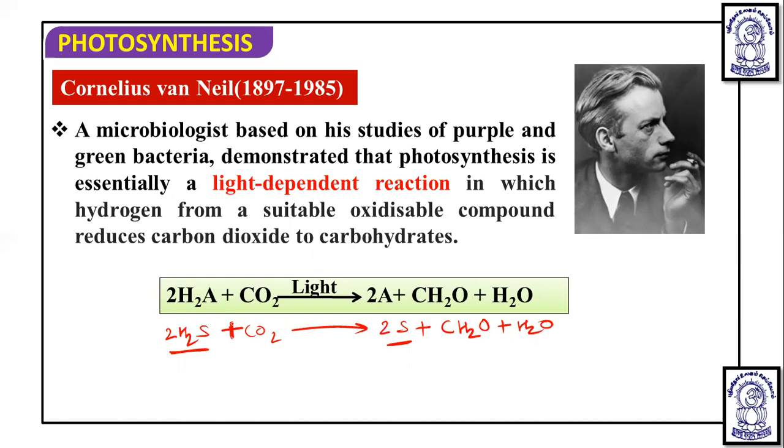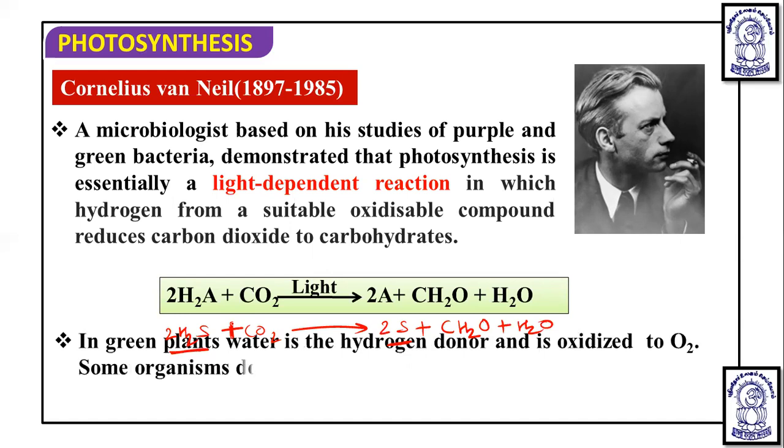Okay, so here if H2S is used in place of water, then sulfur is released in the purple and green sulfur bacteria. If we use water, then oxygen is going to be released. So in green plants, water is a hydrogen donor and is oxidized to O2.